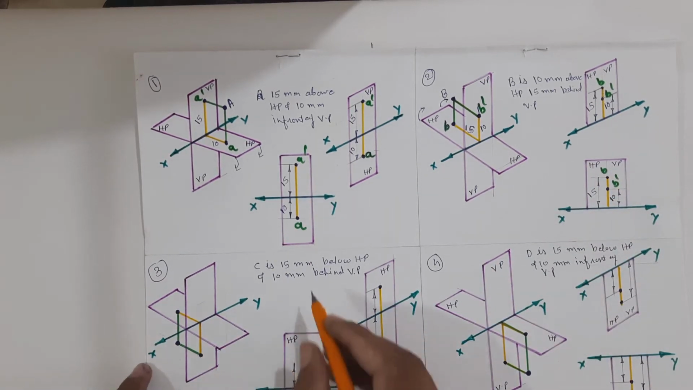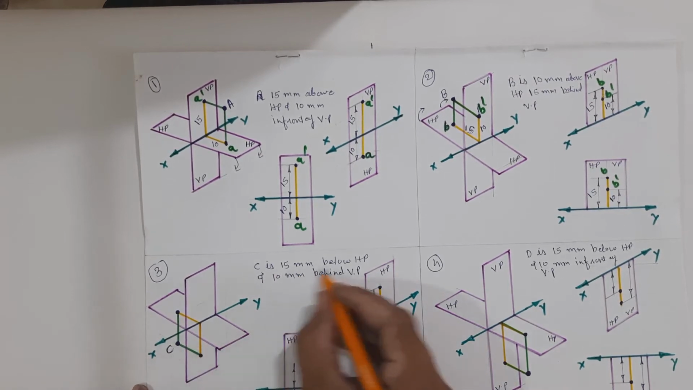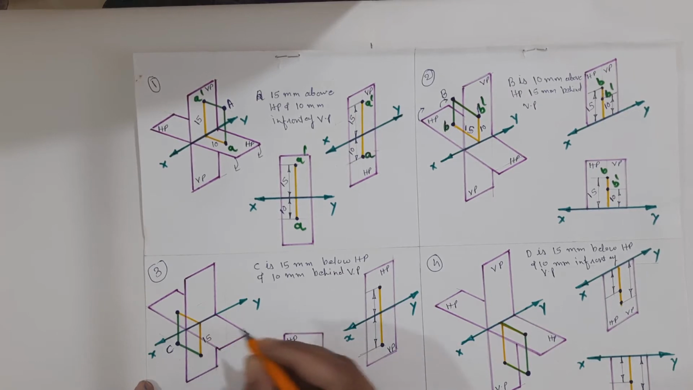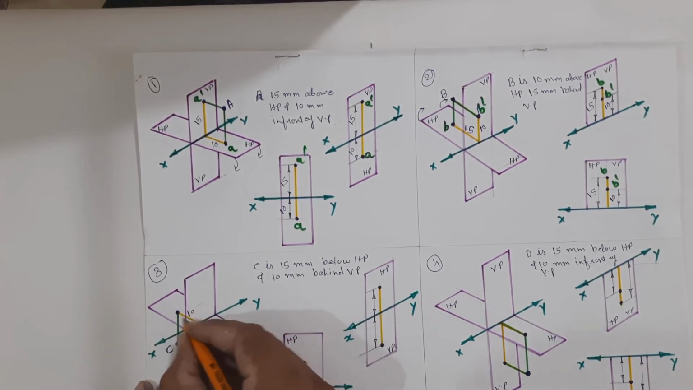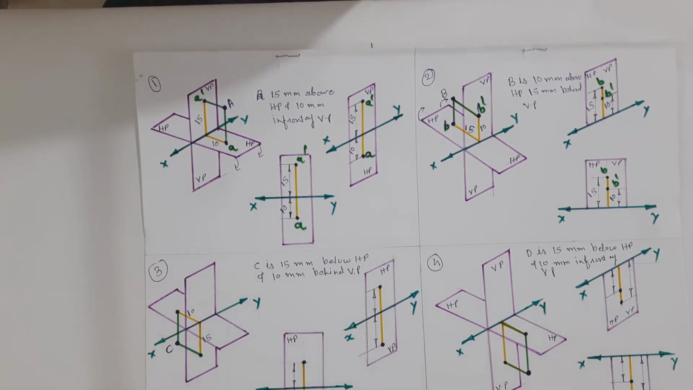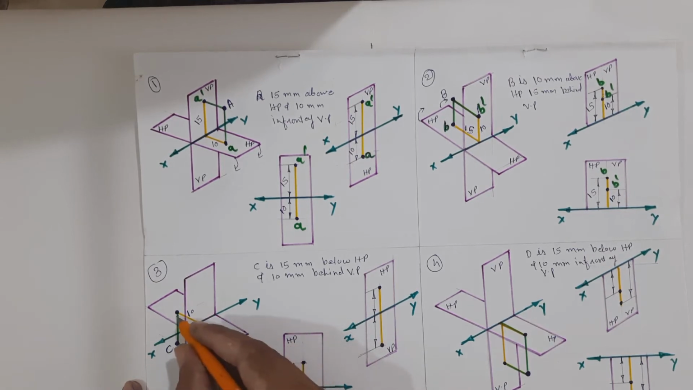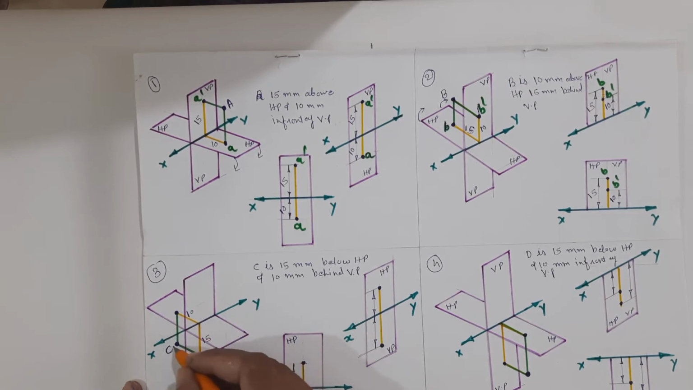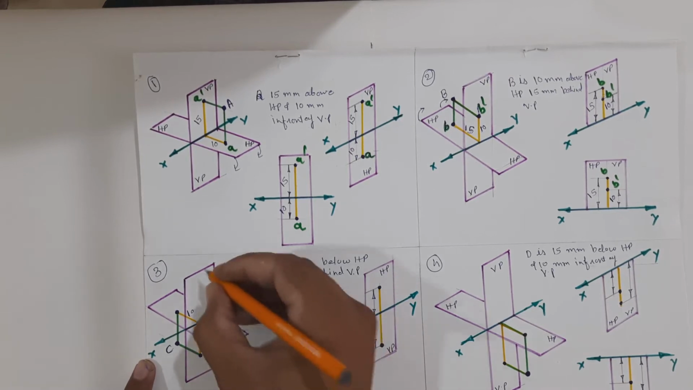Now let us take the third point, C. Point C over here, which is 15 mm below HP and 10 mm behind of VP. So first of all, plot the point C over here, 15 mm below HP, 10 mm behind VP. Now let us draw the plan and elevation.